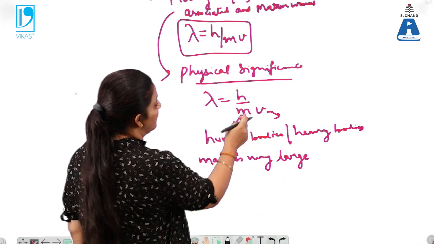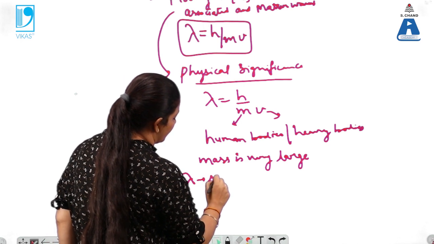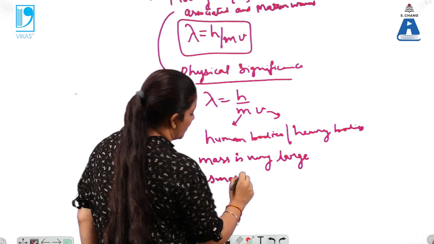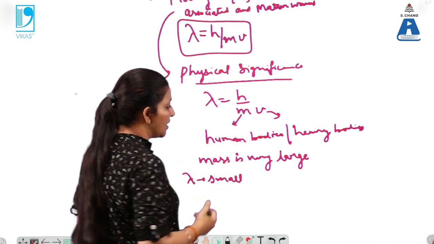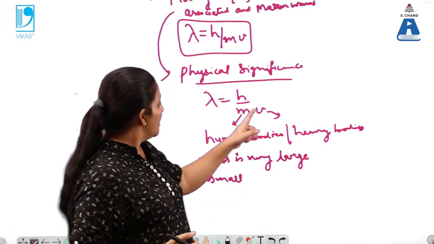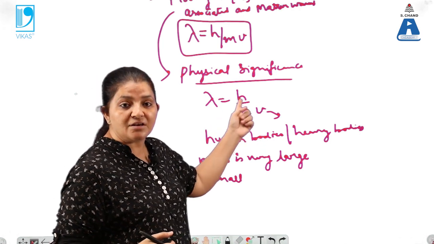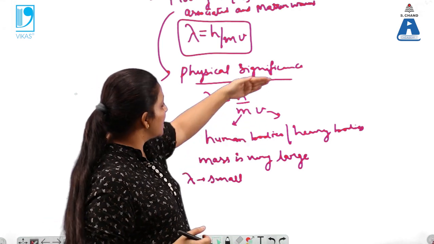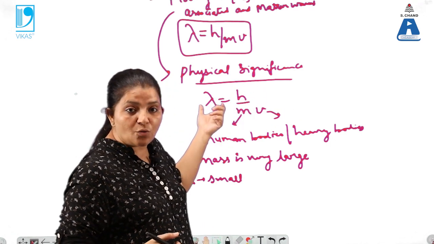So automatically, if m is very large, then lambda will be very small, but it is not zero. Lambda could be zero only when the mass is infinity, because we know that 1 by infinity gives us 0.